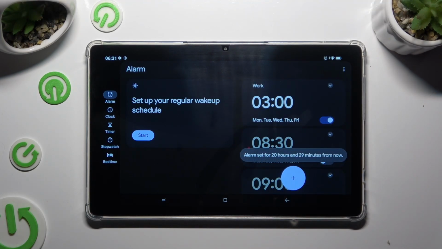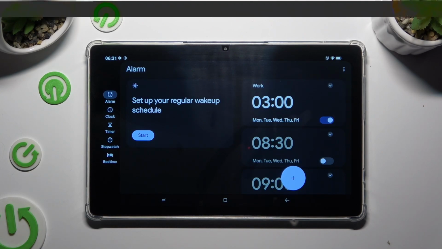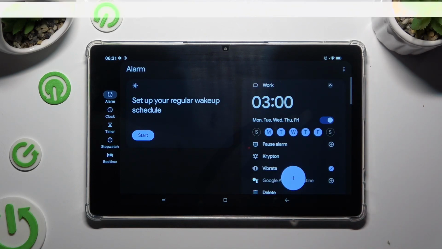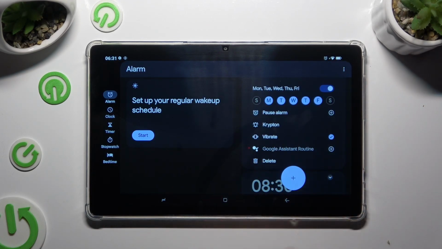Lastly, if you wish to delete your alarm completely, click on the top right corner of it and tap on this pin at the bottom left one.